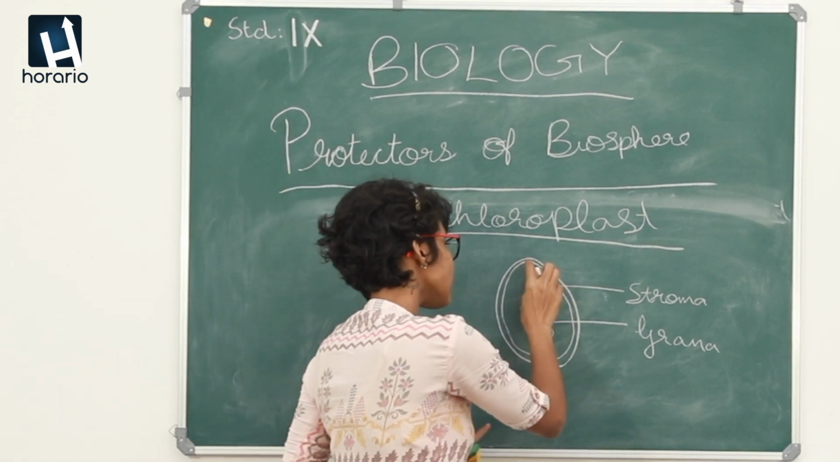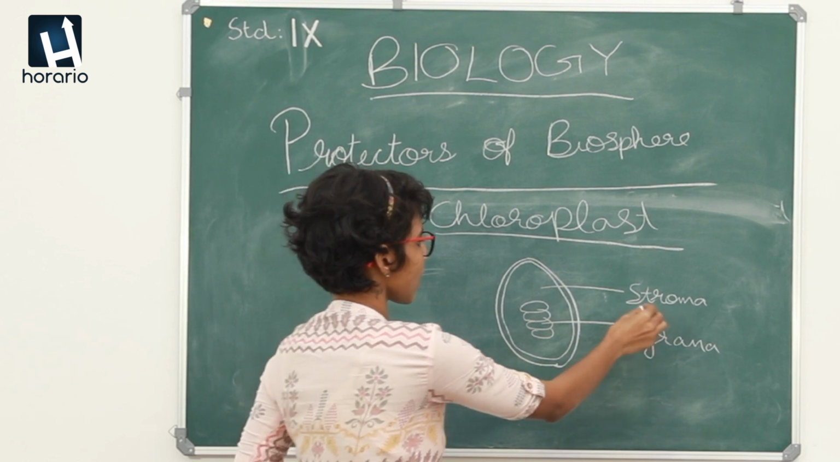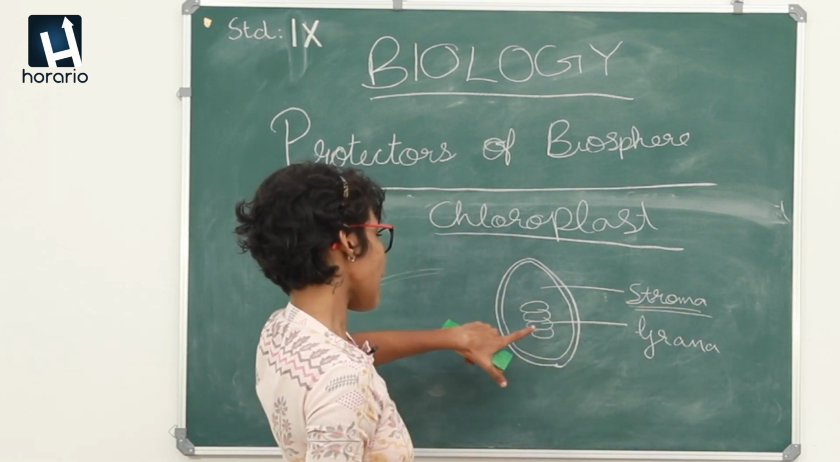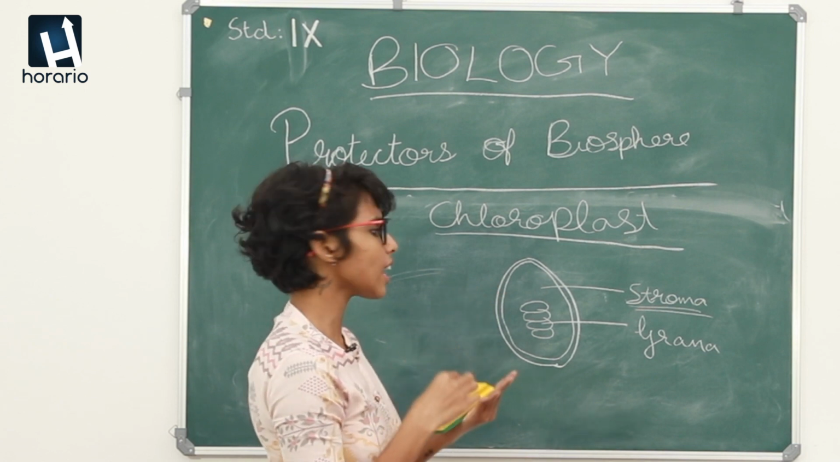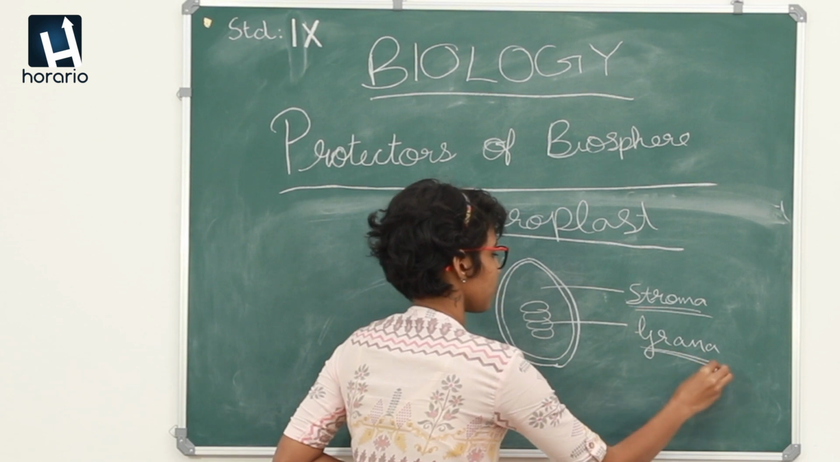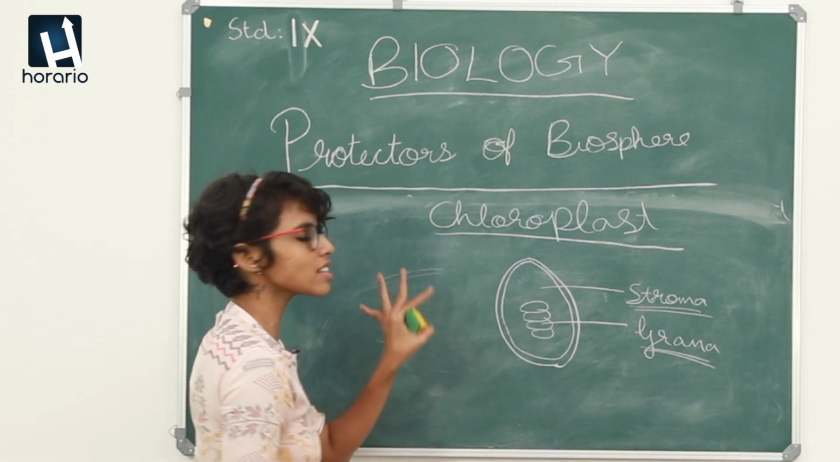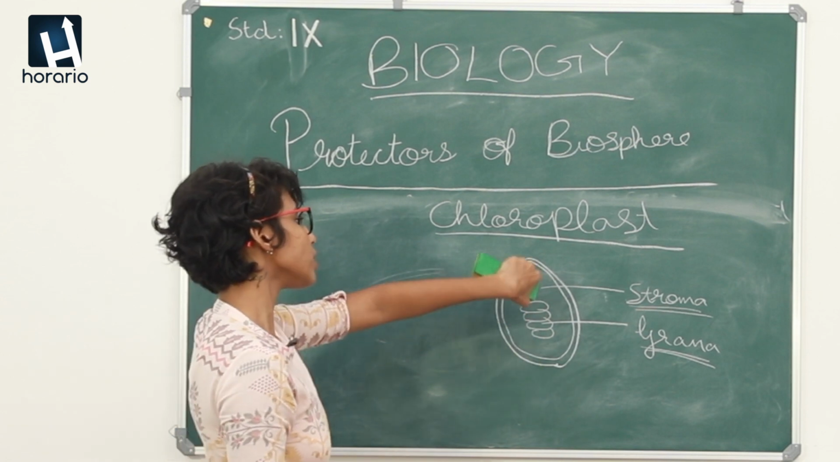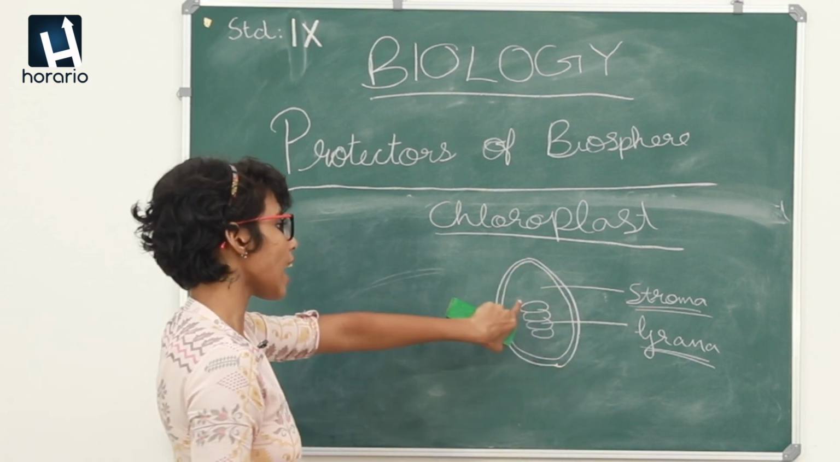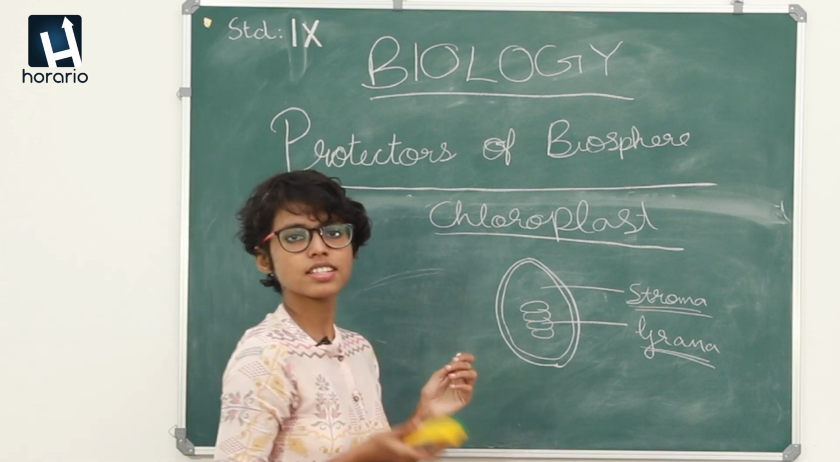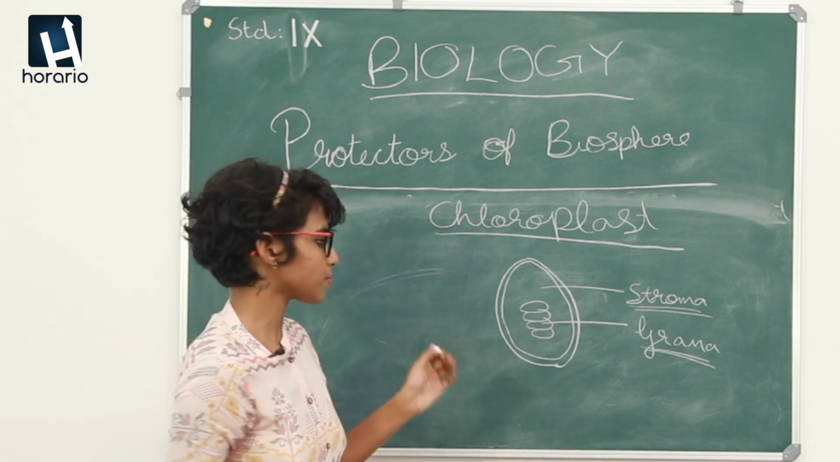Within that it has a semi-fluid like area called the stroma, and it has coin-like layers arranged one above the other called grana. So it basically has a simple structure. It is double membrane bound, it has a semi-fluid stroma, and it has grana. That's all about the chloroplast.